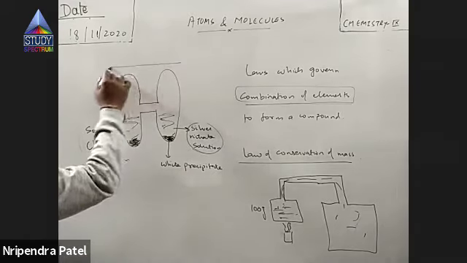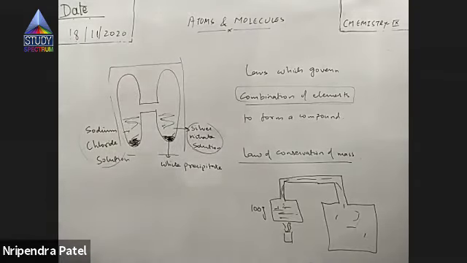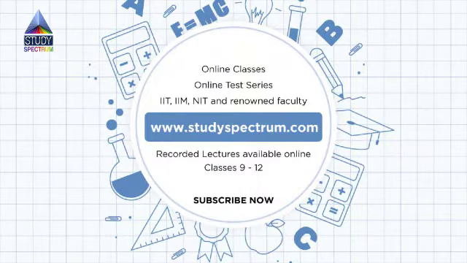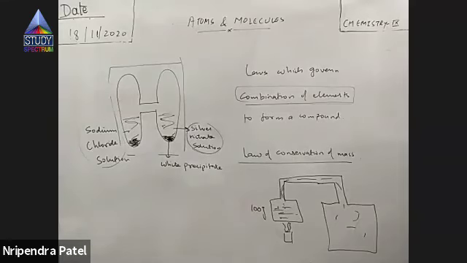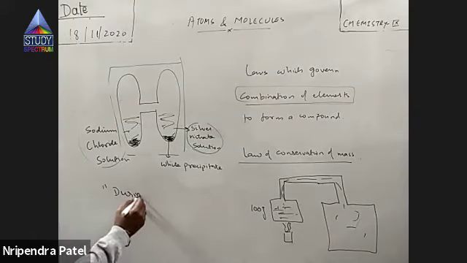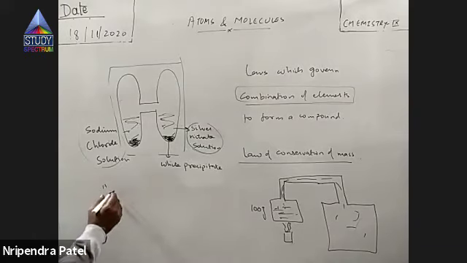The question is whether the total mass of the tube before the chemical change takes place and after the change takes place will be the same or not. So it was measured, and the mass before the change is the same as the mass after the change. This again says the total mass remains the same. This is what we call the law of conservation of mass. So, how will you state it?